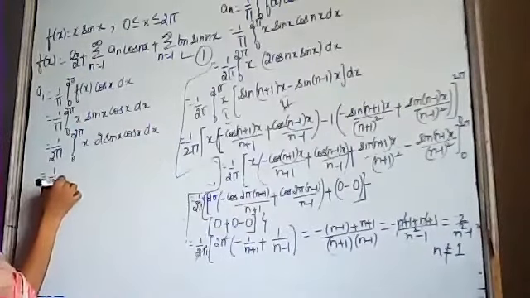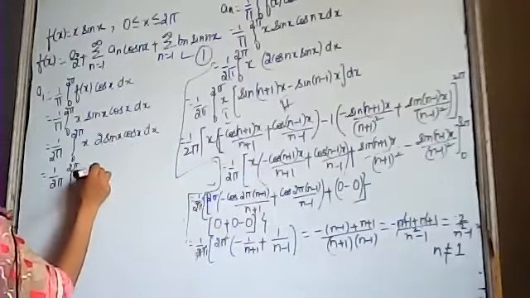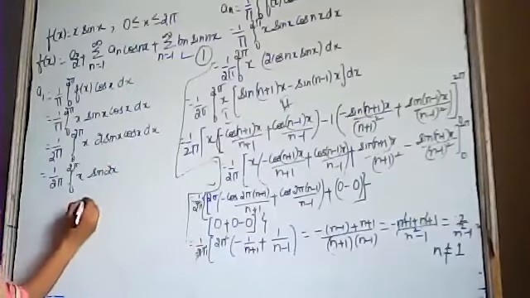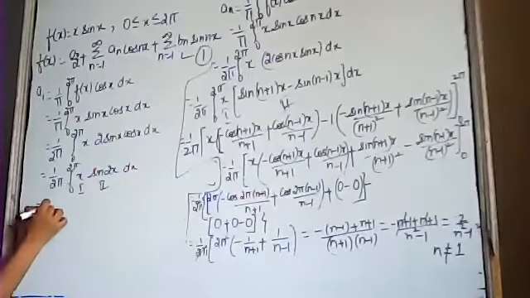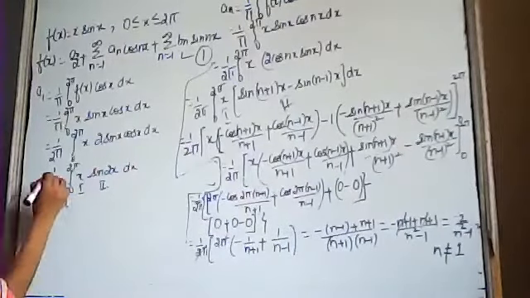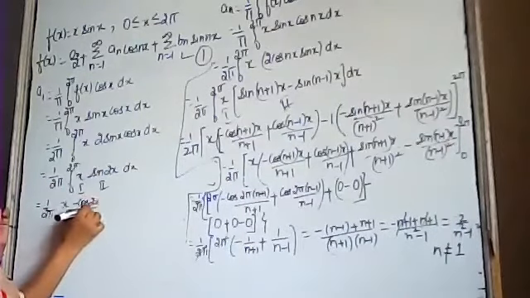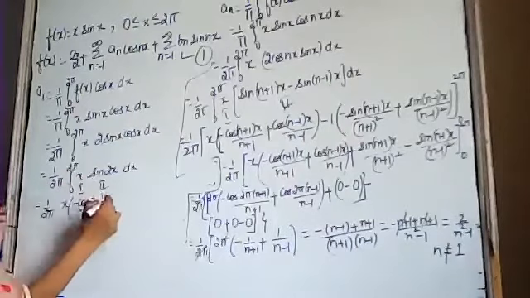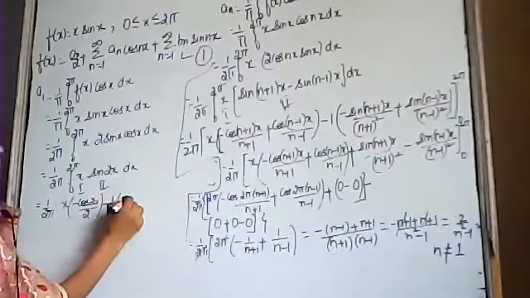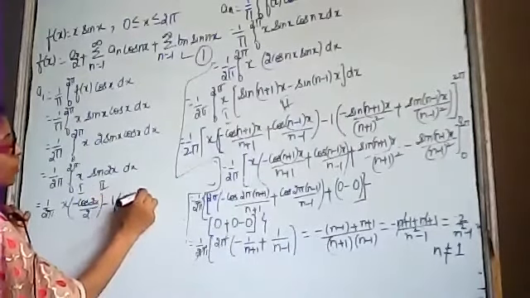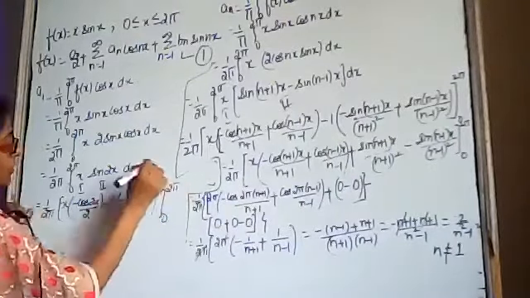So this is equals to 1 by 2 pi 0 to 2 pi x 2 sin a cos b. This is equals to sin 2 theta, 2 sin theta cos theta. Again, u into v rule, first function into second function. This is 1 by 2 pi. First function as it is. Integration of second function is minus cos 2x upon 2 minus differentiation of first function is as it is. This minus sign will remain as it is, and integration of second function will be sine 2x upon 4, and limits of integration are from 0 to 2 pi.